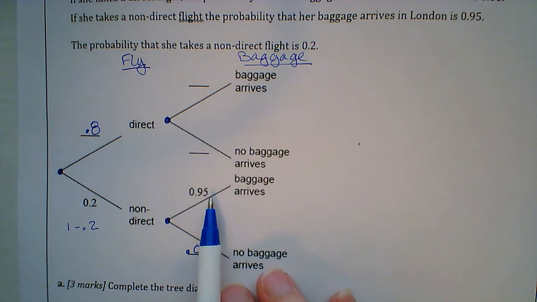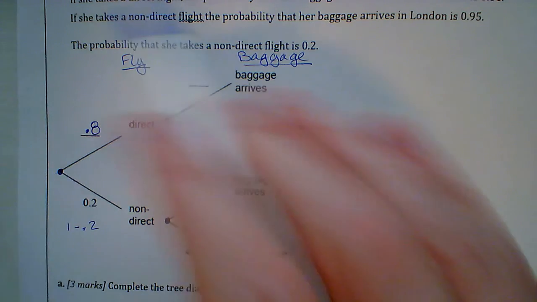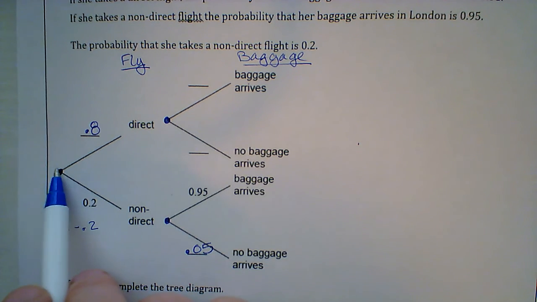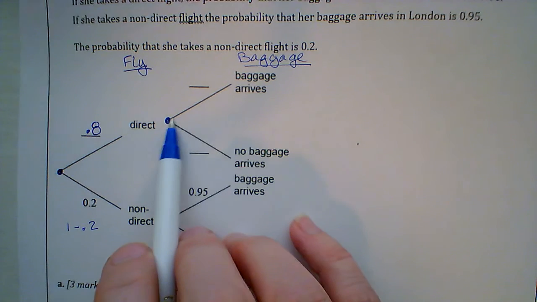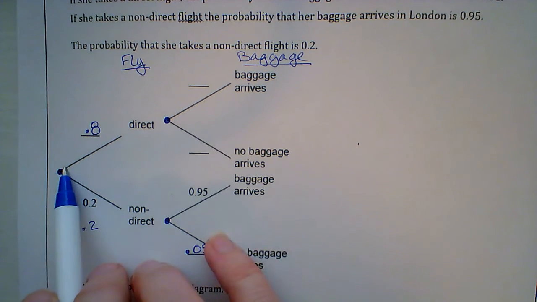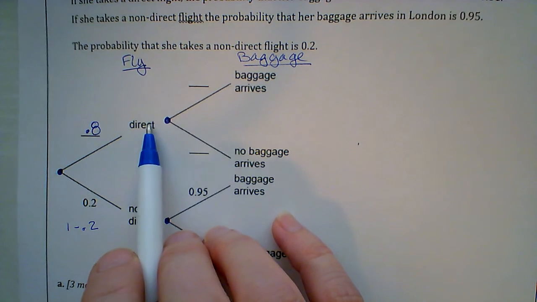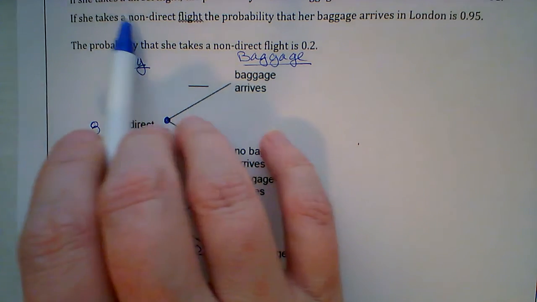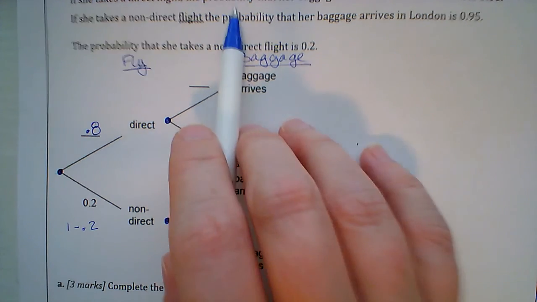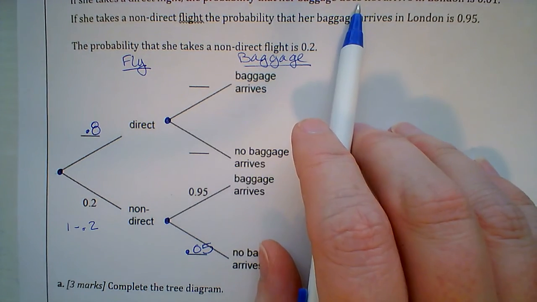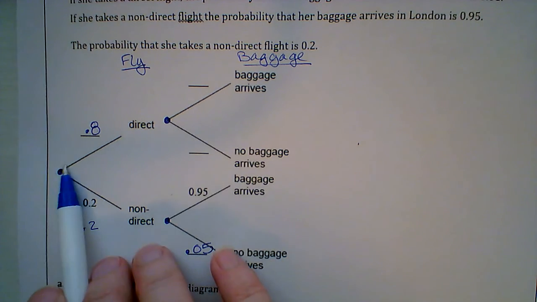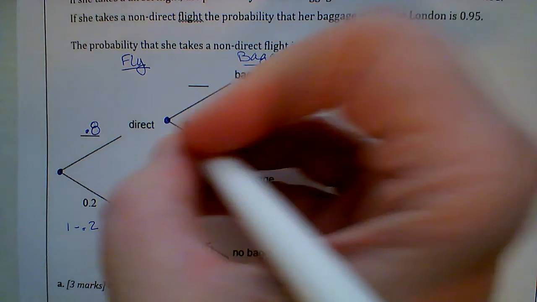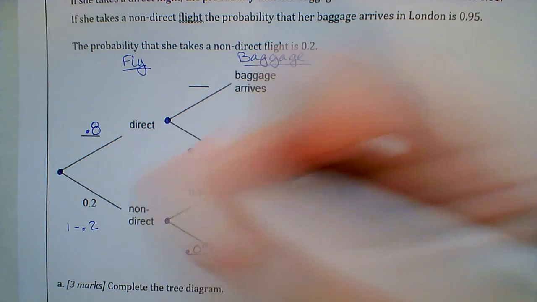Same thing with the tree diagram here. We can't just magically jump over to the baggage, we have to start at the beginning and work our way over. So in order to get to this vertex, we have to take the path that is the direct flight. So we know that this is based on a direct flight. Well, if she takes a direct flight, the probability that her baggage does not arrive, so that's no baggage, so I have direct flight, no baggage, is 0.01. So my 0.01 is going to go down here.